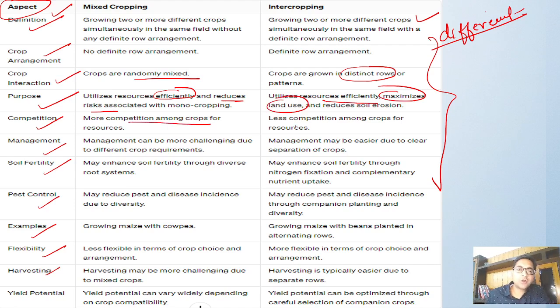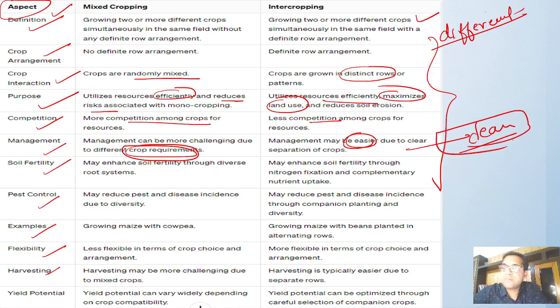Here, if you see, in mixed cropping crops are randomly mixed, while in intercropping they are in distinct rows. Purpose: efficiency and reducing risk in mixed cropping, against resource efficiency and maximizing land use in intercropping. More competition among crops in mixed cropping, less competition in intercropping. Management can be more challenging in mixed cropping due to different crop requirements. In intercropping we know there is clear separation, but in mixed cropping we don't know which part will give what type of crop.